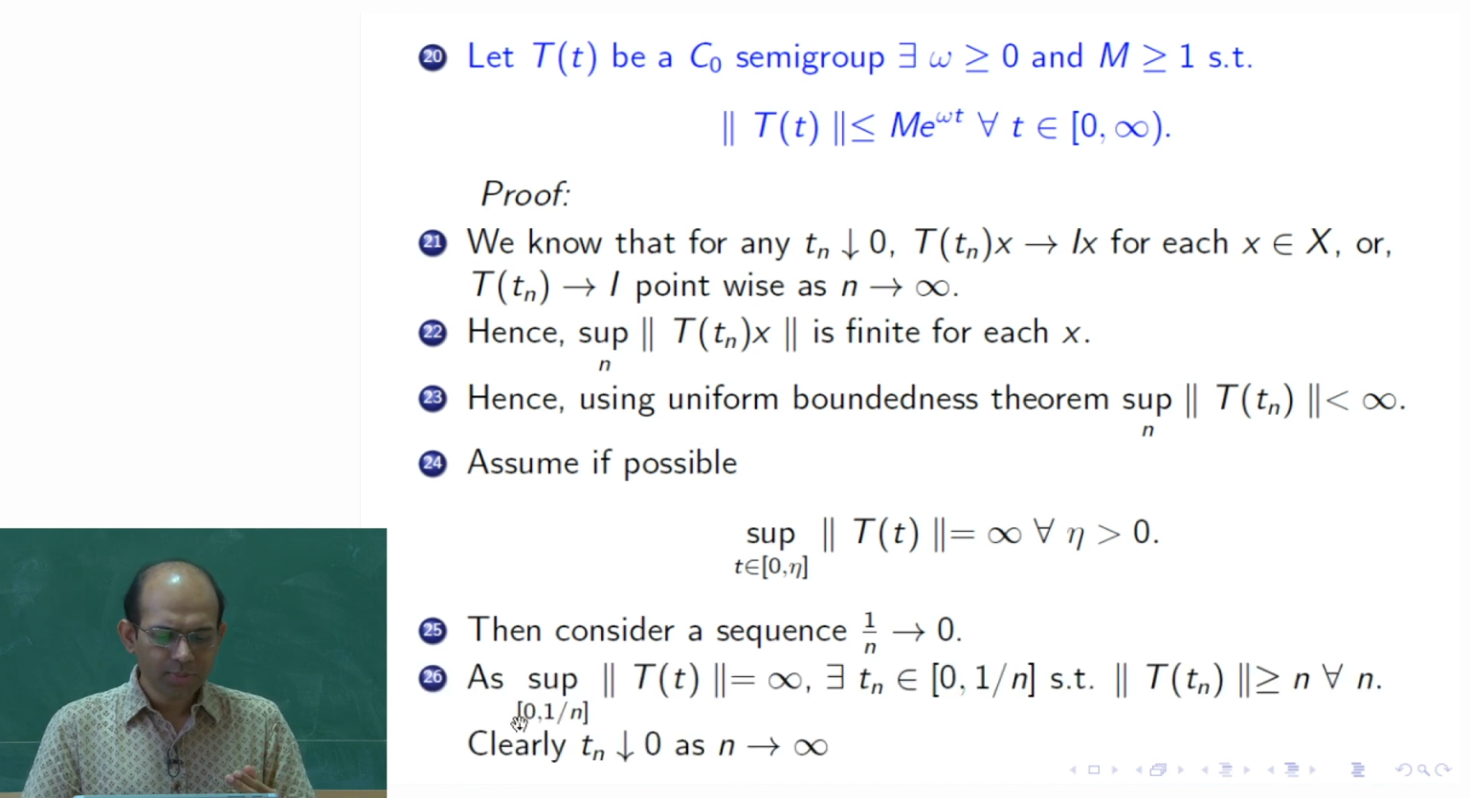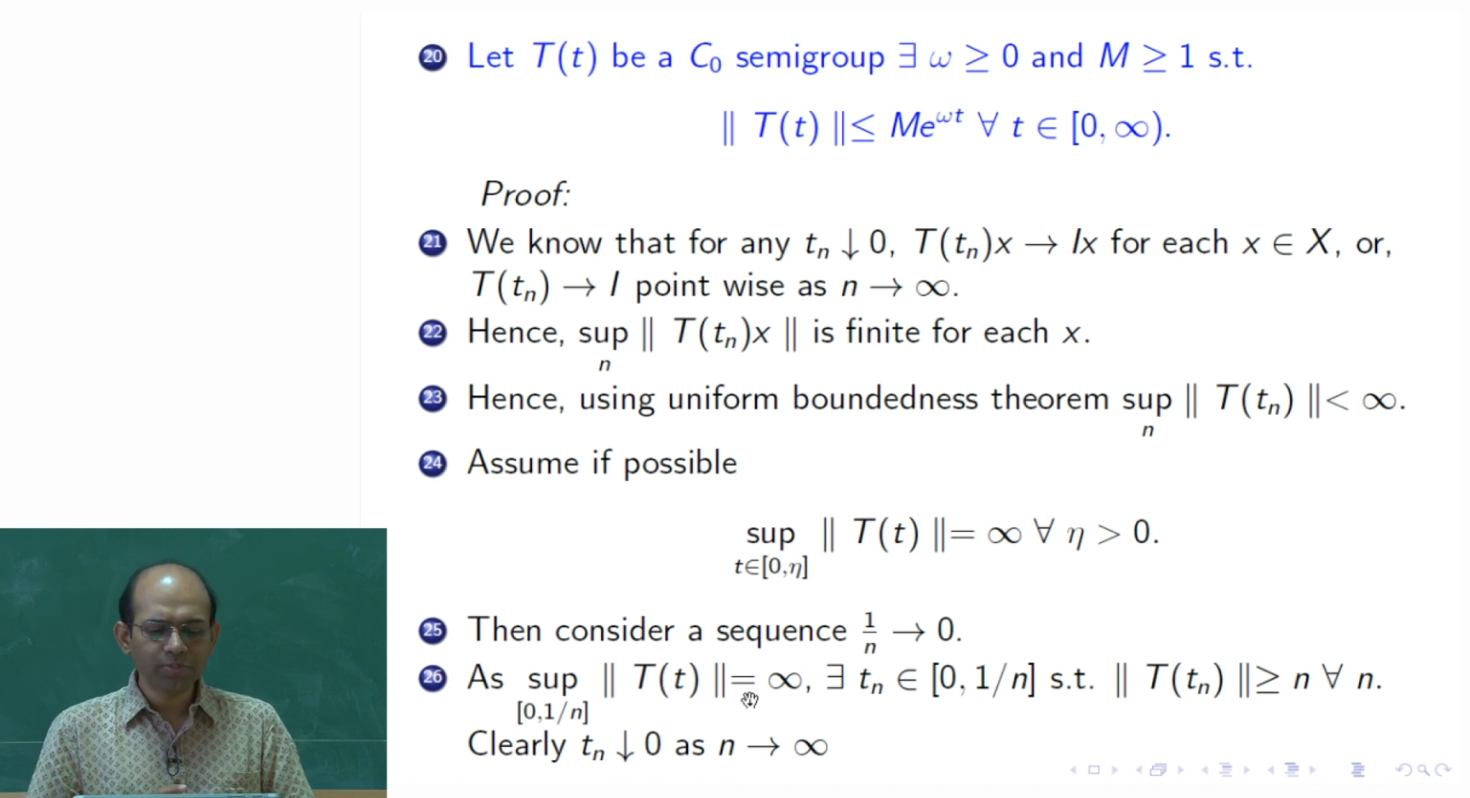The supremum of the norm of T(t) over 0 to 1 over n is infinity because of this assumption, because eta could be any positive number, and 1 over n is also a positive number. So I can always find one t_n in this interval such that the norm of T(t_n) is more than or equal to n. Why? Because this supremum is infinity.